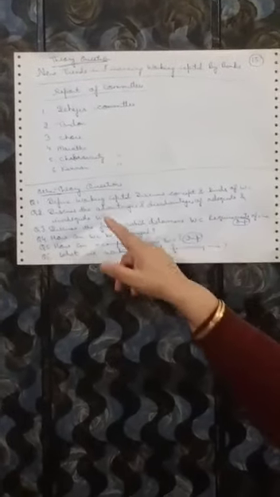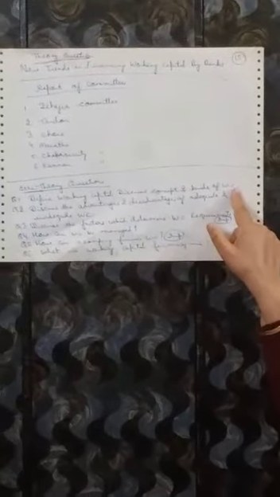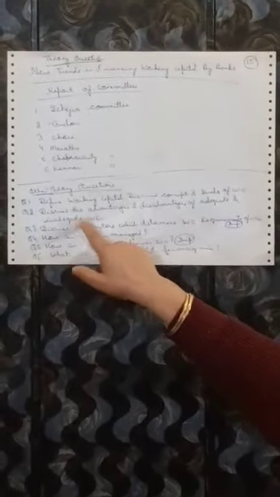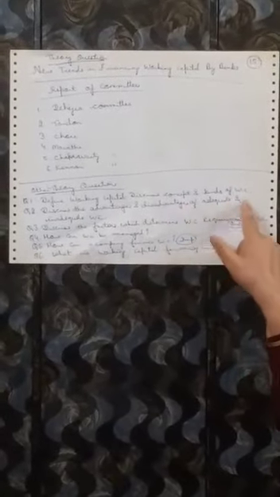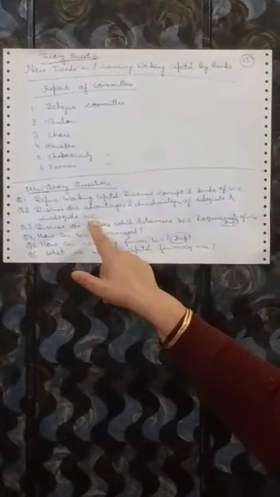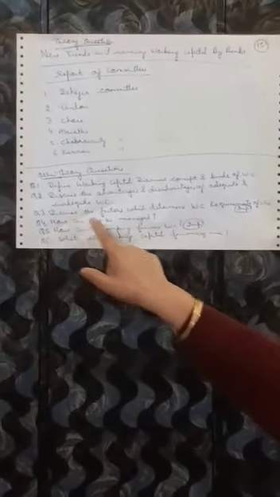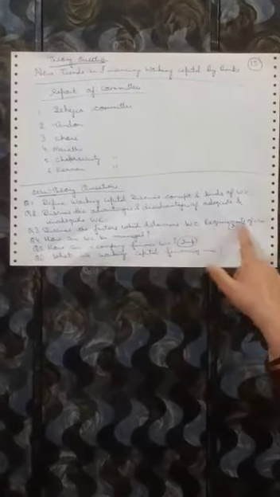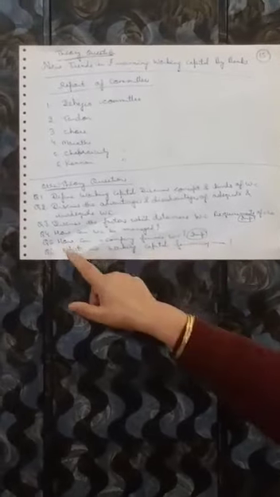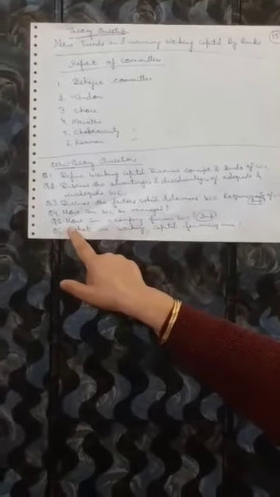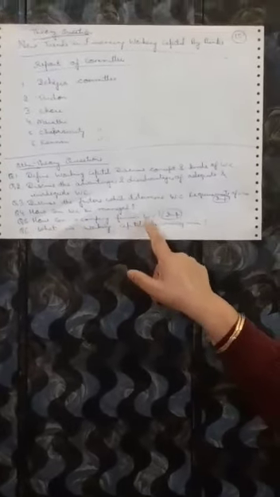They are, what is working capital management? Discuss the concept and kinds of working capital. Second question is, discuss the advantages and disadvantages of adequate and inadequate working capital. My third question can be, discuss the factors which determine the working capital requirements of a company. This question is very important. Next is how the working capital can be managed. Now next question is, how can a company finance a working capital?